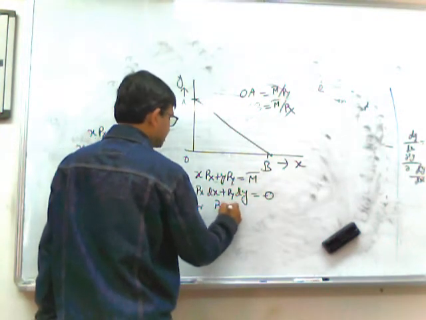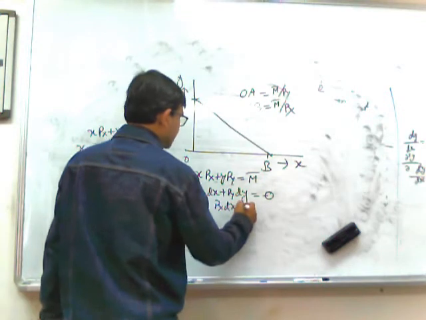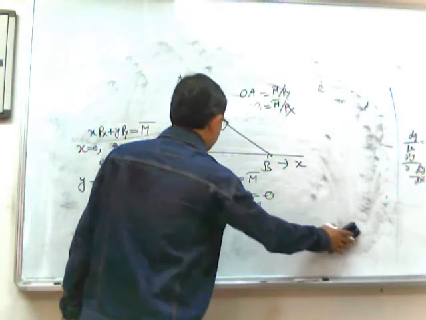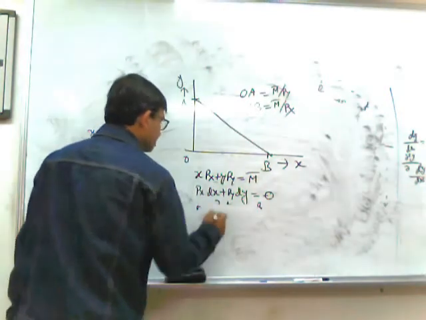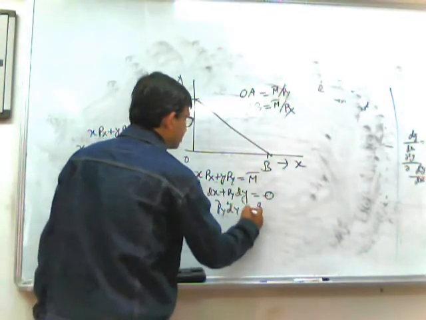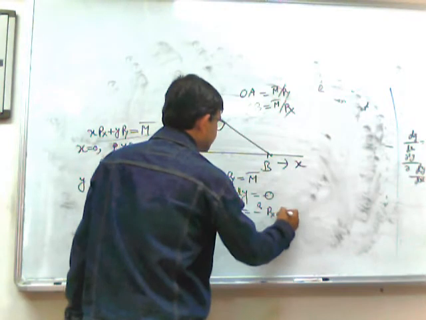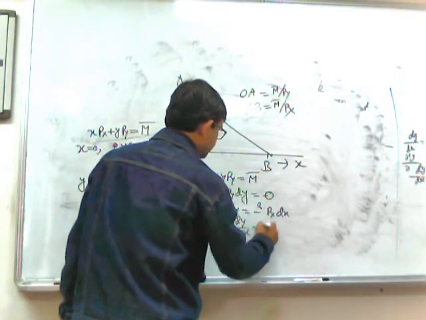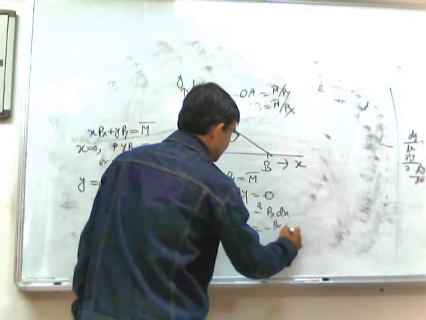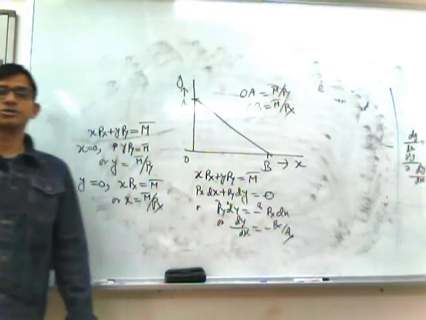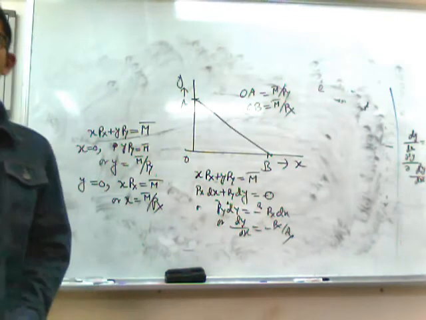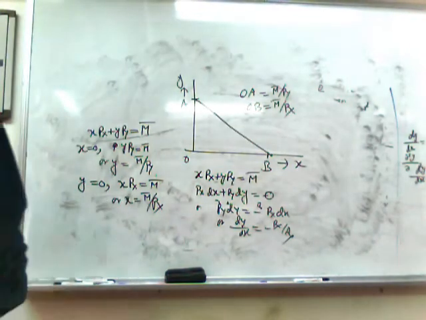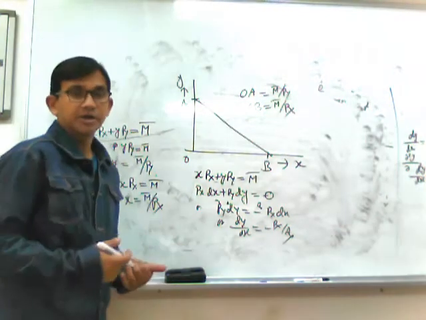or px into dx is the minus, we'll do it in another way, py dy equals minus px dx, or dy by dx equals minus of px by py. So we can find that the slope of the budget line is exactly equal to the commodity price ratio.